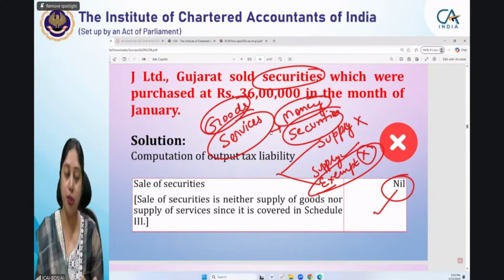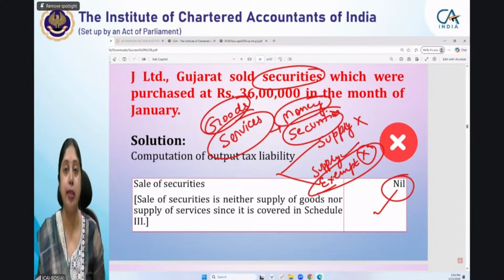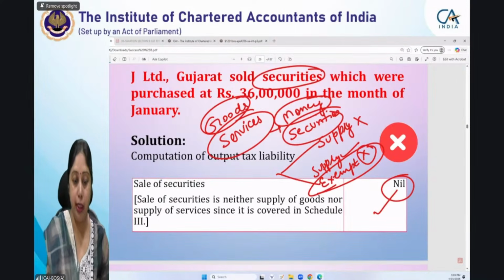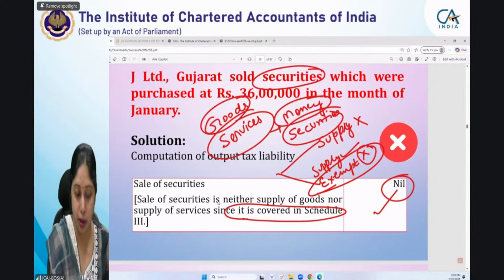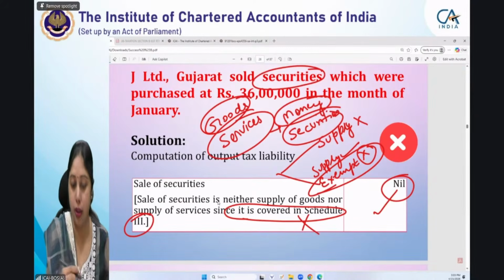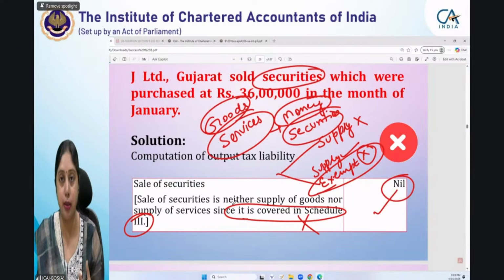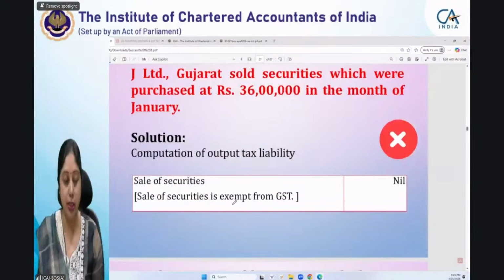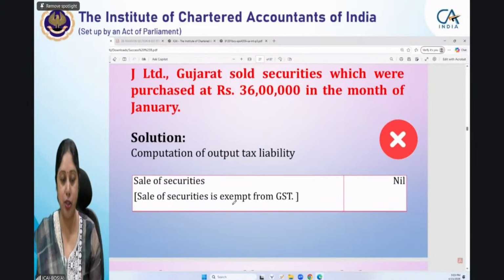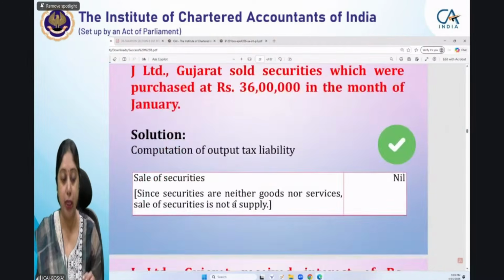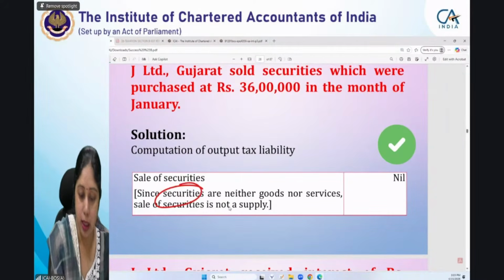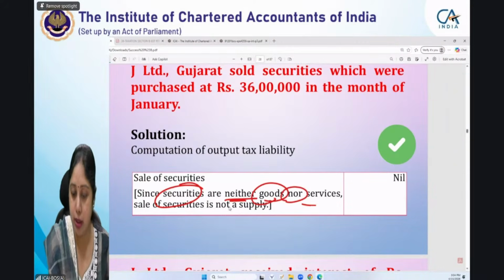So इस केस में जो रीजनिंग होगी, सिक्योरिटीज, अब मैंने सिक्योरिटीज की कोई ट्रांजेक्शन की, we have sold securities, then that will not be supply, because it is not a supply of goods nor a supply of services. आपको, लेकिन it will not be an item which is covered in schedule 3. To that extent it is wrong. That is why it is neither goods per se, nor services per se. So you have to give reasoning. Sorry, this is also wrong reasoning, which I have mentioned, that it is exempt from GST. Again, it will be wrong. Correct reasoning: securities are neither goods nor services.